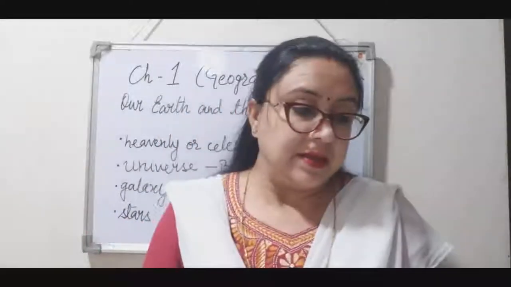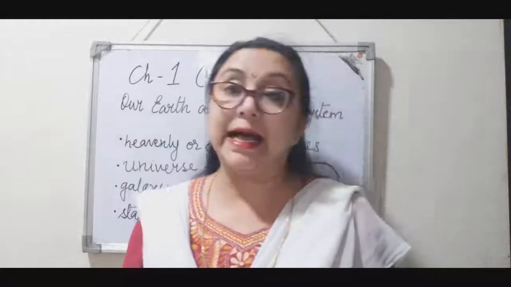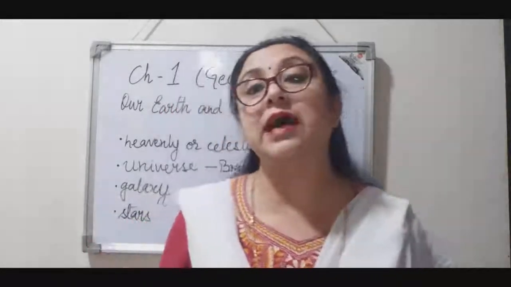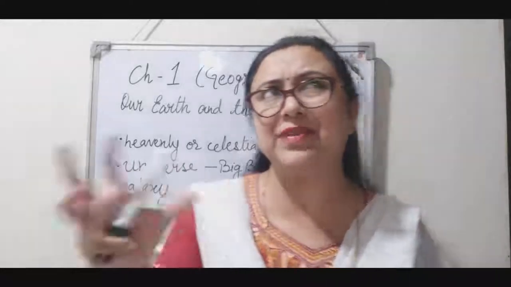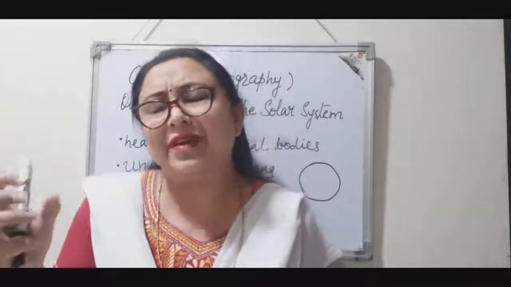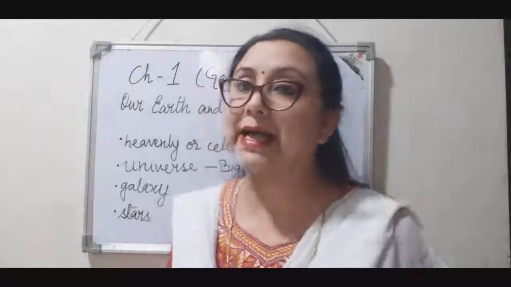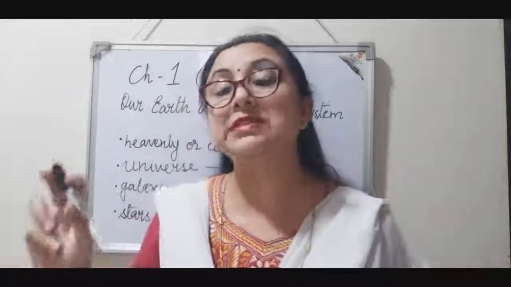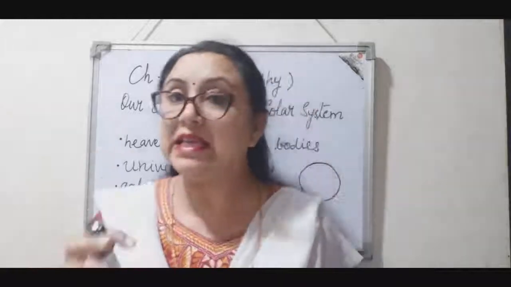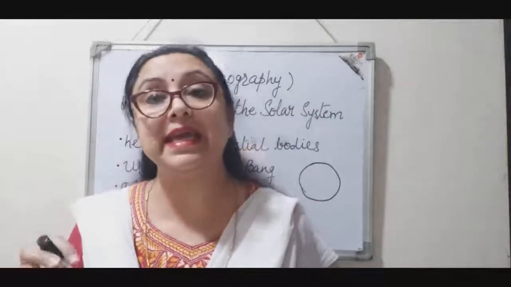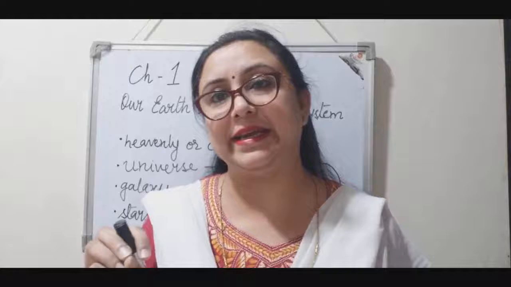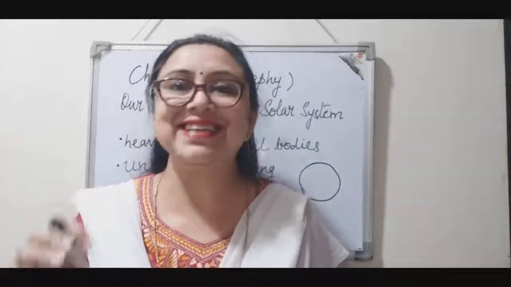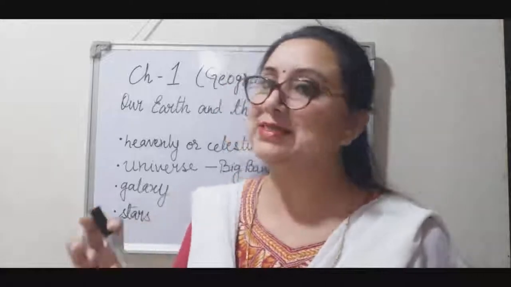Fine. So when we watch the sky at night, we notice that there are groups of stars of different patterns. If we carefully watch the sky at night, we'll find that there are groups of stars, right? And these groups of stars are called constellations. So what is a constellation? It's nothing, just a group of stars, right?